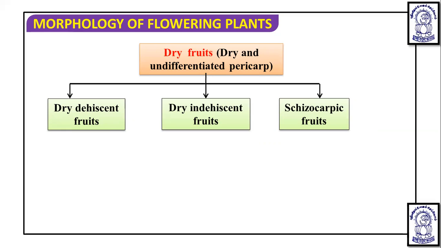The second is the dry indehiscent fruit, in which the pericarp is dry and indehiscent, meaning it is not able to break automatically; there is a need to break it. And the third is the schizocarpic fruit, which is a multi-seeded fruit that breaks into single-seeded parts. We will discuss that; it is seen in the case of groundnut.